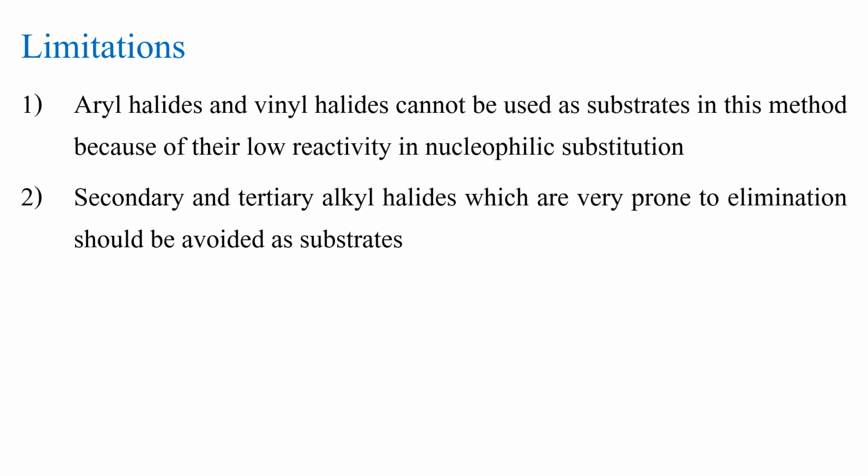Hence secondary and tertiary alkyl halides are also not used as substrates for the synthesis of ethers in Williamson synthesis, and these are the limitations of Williamson synthesis.